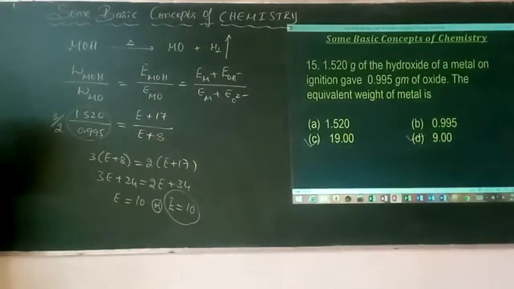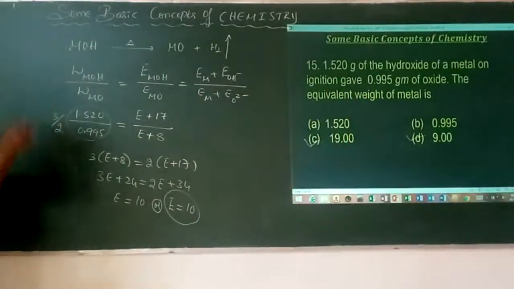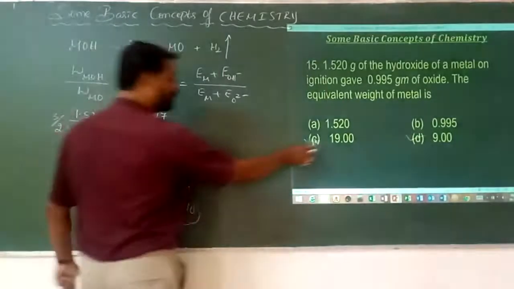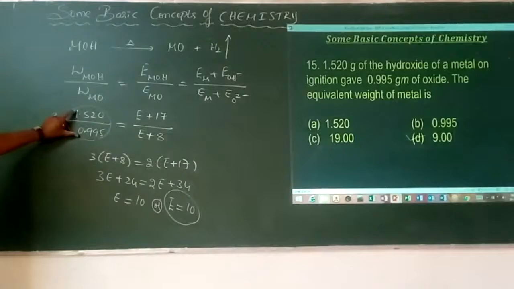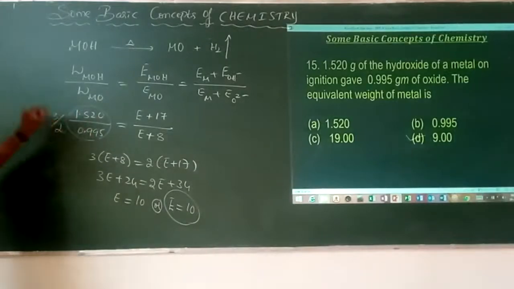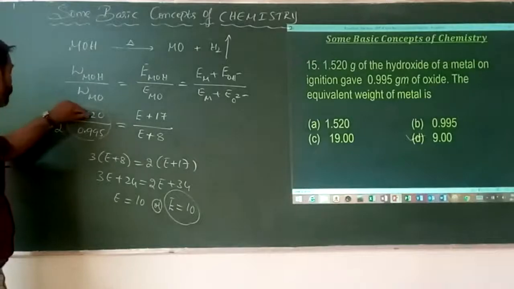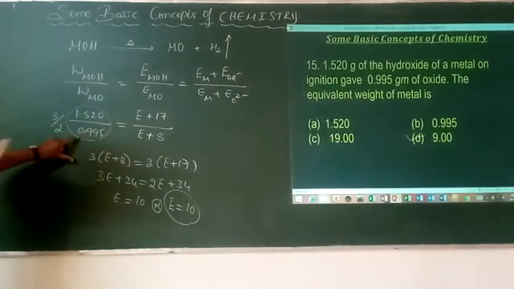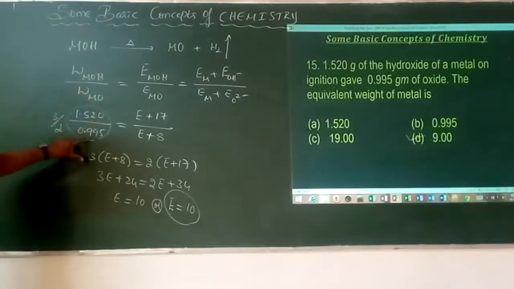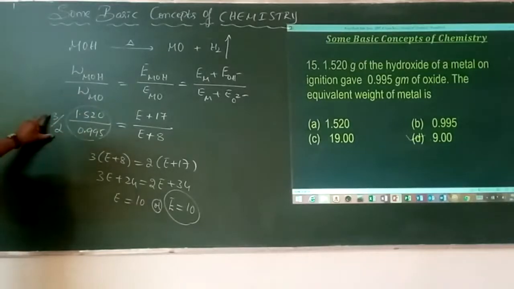Why am I getting the answer as 10, but the exact answer is going to be 9? Here the thing is, it is an approximation, because I didn't have any calculator or logarithm tables. For that, I have made an approximation. Instead of 1.520, I mentioned 1.5, and 0.995 is nearly equal to 1. Therefore, it is 1.5 divided by 1, which is 3 by 2.